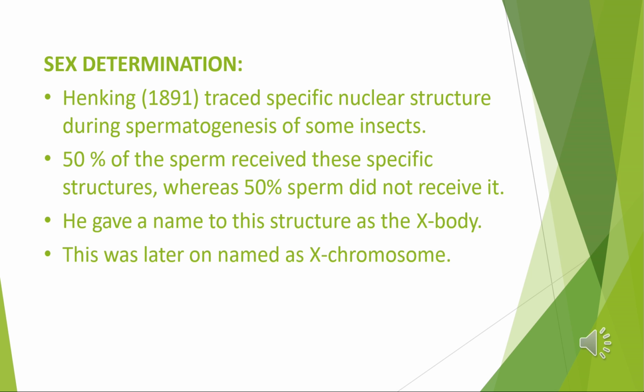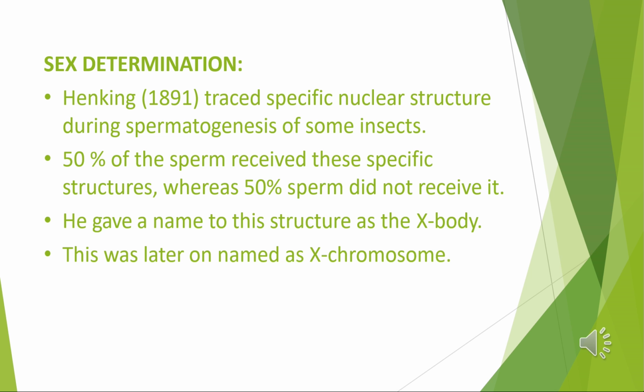In environmental sex determination, for example, in animals like turtles, alligators and crocodiles, the temperature of egg incubation has a significant effect on the sex of the developing embryo. In turtles, males are predominant below 28 degrees Celsius, females above 33 degrees Celsius, and equal numbers of the two sexes between 28 and 33 degrees Celsius.